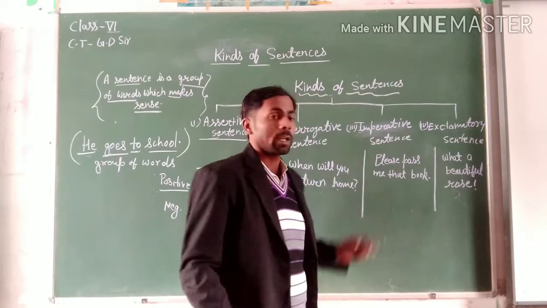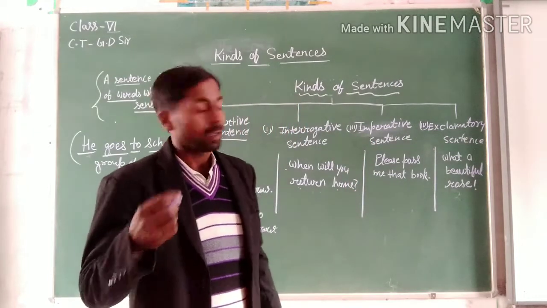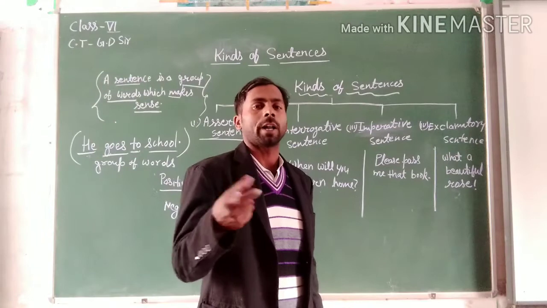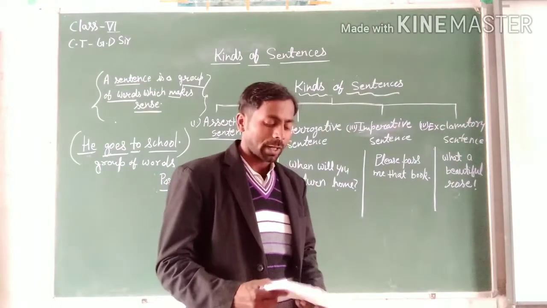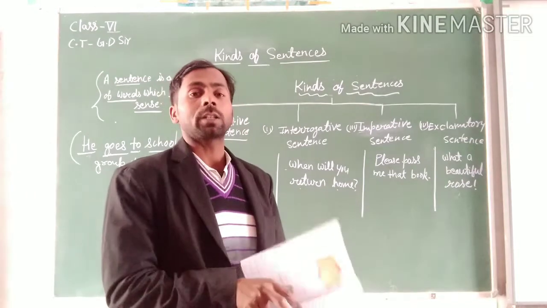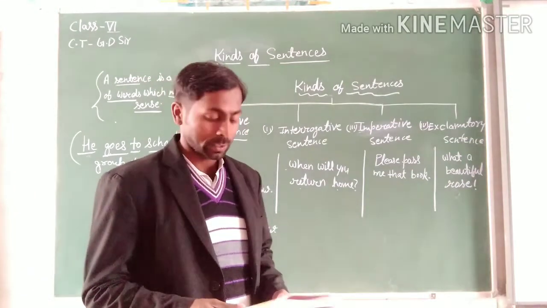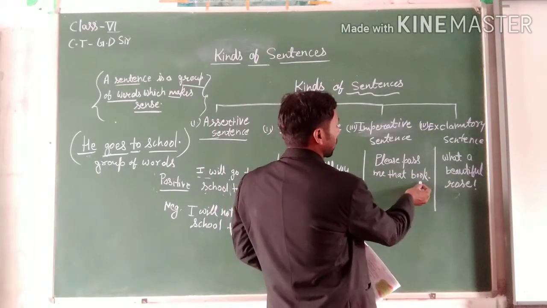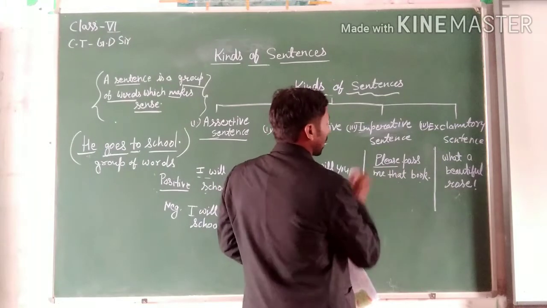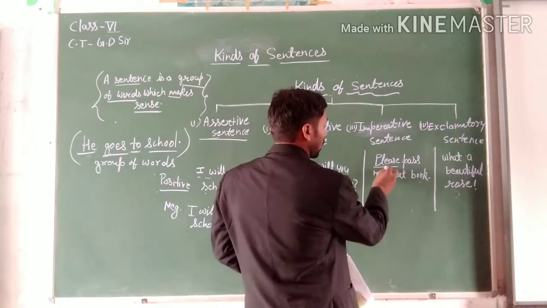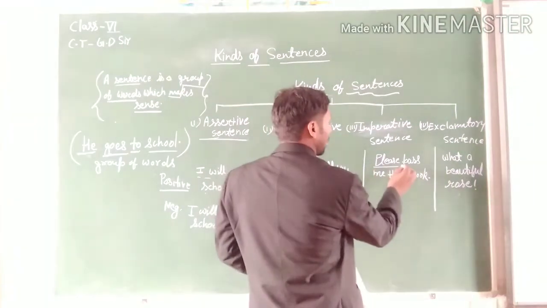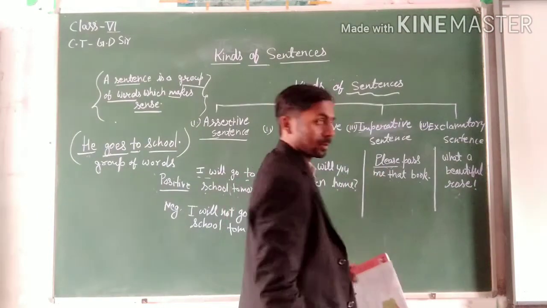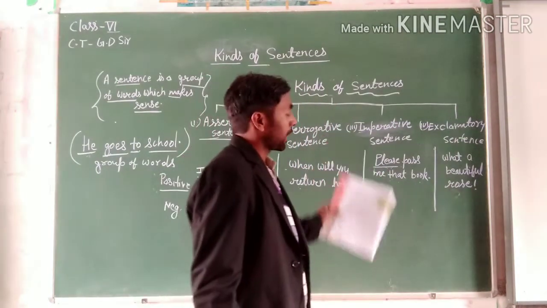And next is imperative sentence. A sentence that expresses command, request or advice is called an imperative sentence. Just like that, you can see here an example. Please pass me that book. In this sentence, someone is making a request. The word please is used. It is the requesting word, and this sentence requests someone. Okay, so it is an imperative sentence.